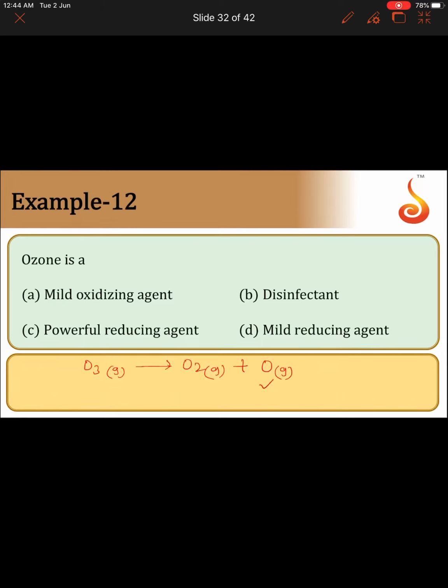So here options A, C, D are wrong. And remember one more point, that ozone can be used as a disinfectant. So for the given question, the answer is option B.